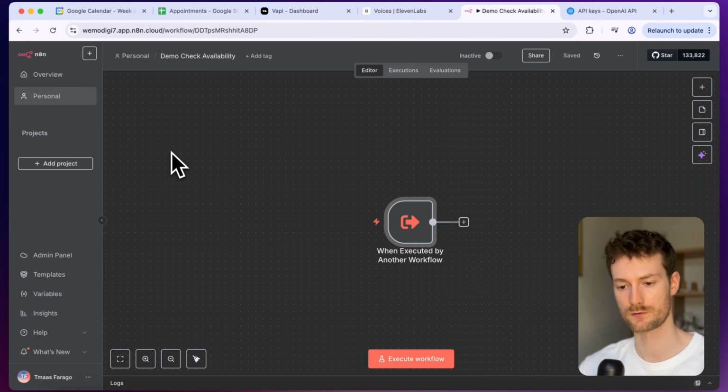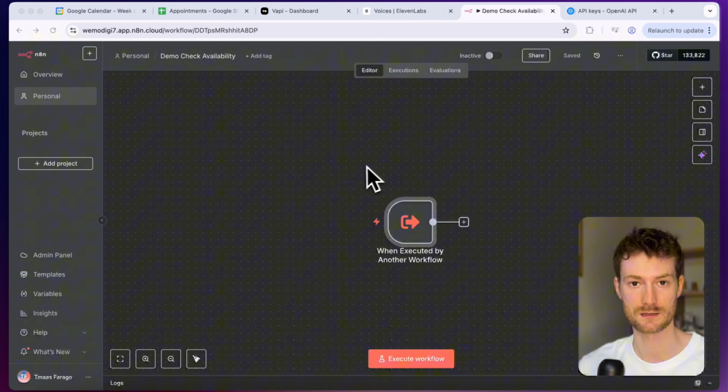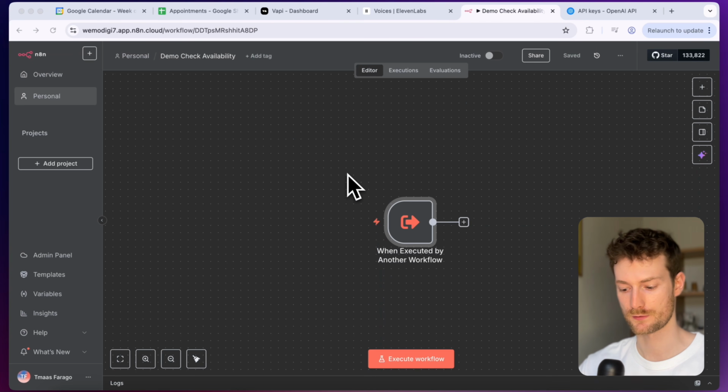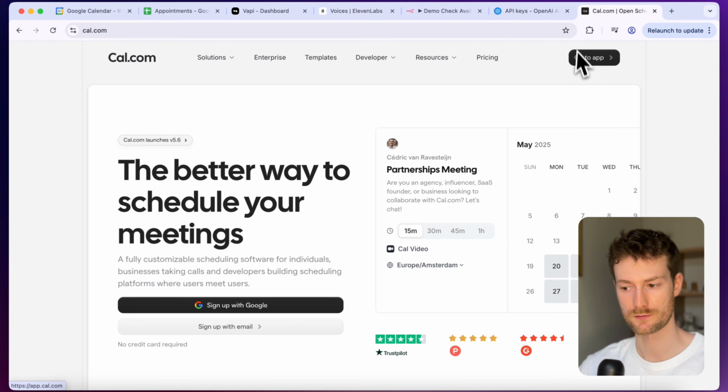And the next thing we are going to do is integrate your calendar. And we are going to use cal.com to make it because their API is much better than Google Calendar's native API. So what we are going to do is go to cal.com and you need to create an account here.